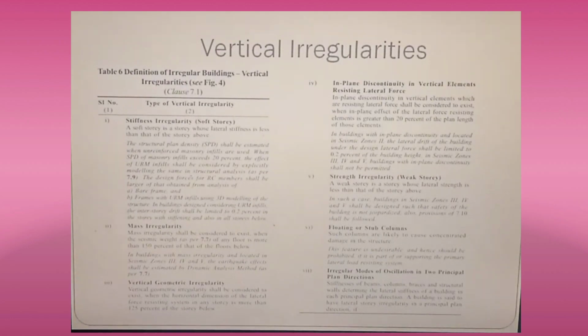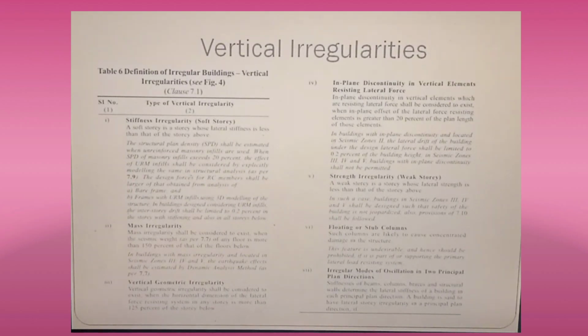Once again, in table number 6 they have given the definitions of irregular buildings. I have taken that table here. Here you can find vertical irregularities in a building. There are a total of 7 types of vertical irregularities of buildings.